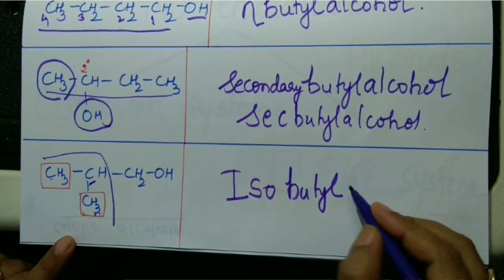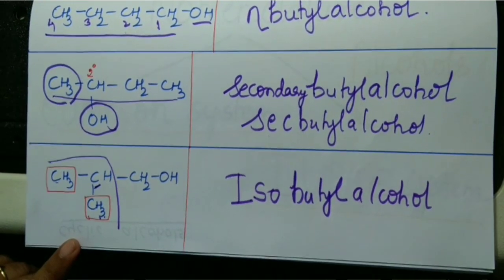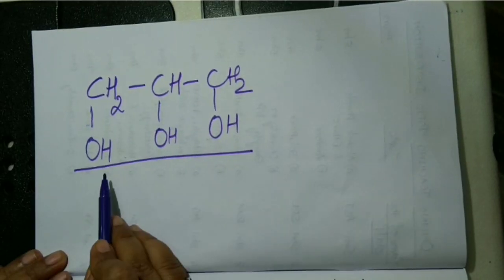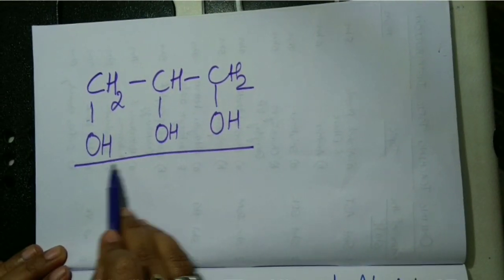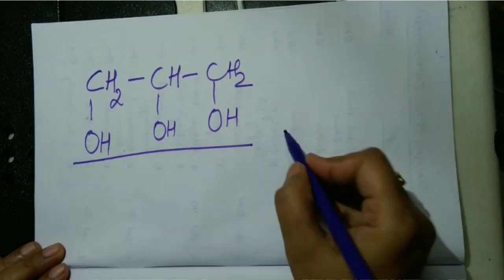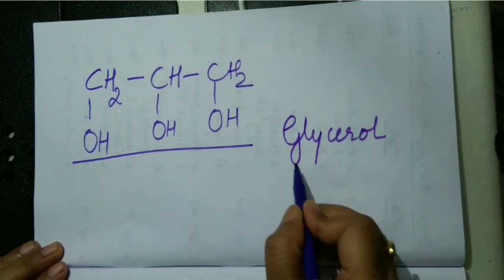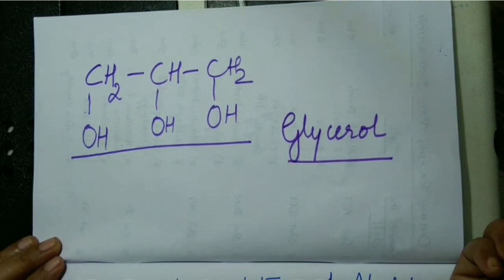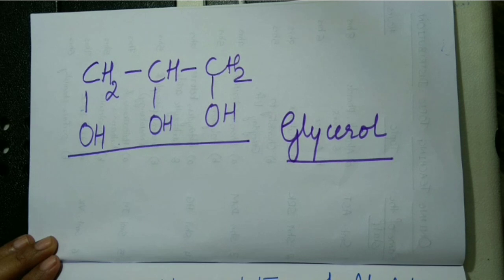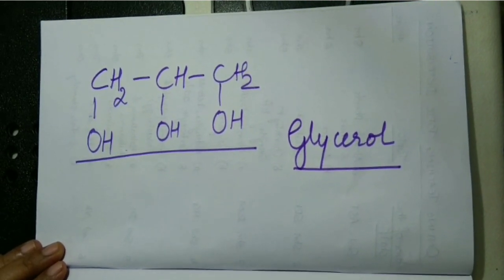Therefore, isobutyl alcohol. The common name of this particular molecule, trihydric alcohol, is glycerol. So it is a memory based question. You cannot name it by looking at the molecule. You have to just remember its name.